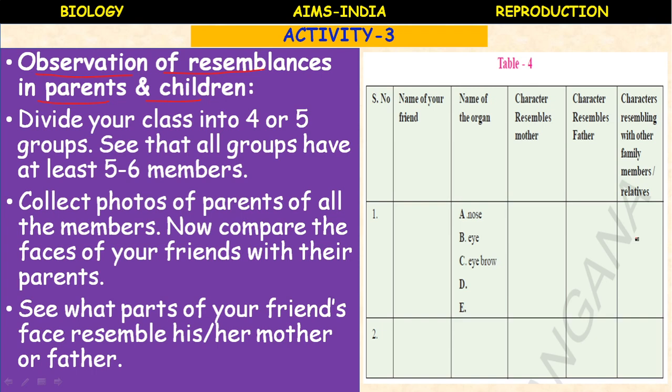So everything, very close resemblances you can list out, and that's the reason why during sexual reproduction the characters are passed from parents to the children, that is called heredity. The subject which deals with this is called genetics. Very interesting subject, we'll study in the higher classes. Children, this activity you can perform, and you can fill the table and show it to your subject teacher. Next, fertilization outside the body.